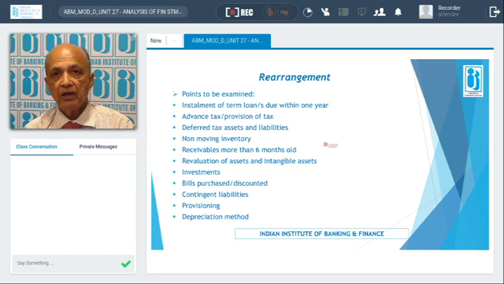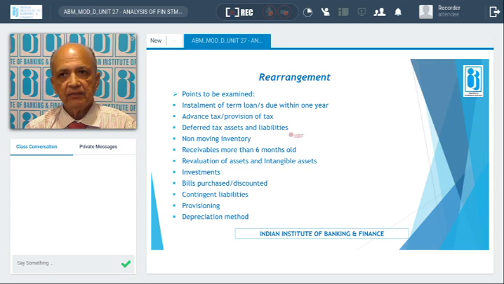The assessment, the eligibility would get changed. But normally, prima facie, we do not realize this. When we do the actual exercise, we will see that the assessment would undergo change. So the guidelines say that whenever we do the rearrangement, the netting should be done for advance payment of tax and provision of tax. Then deferred tax assets and liabilities.